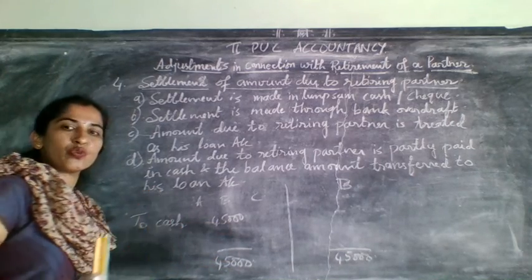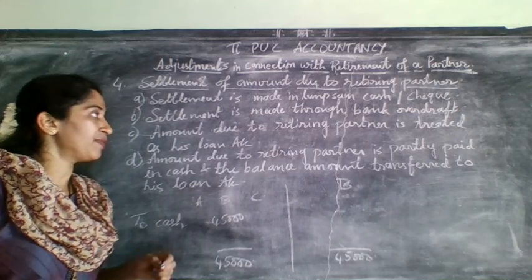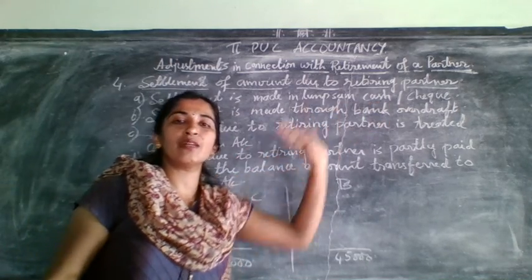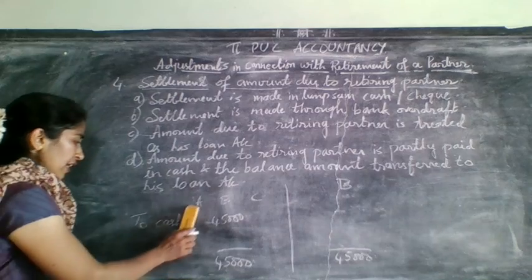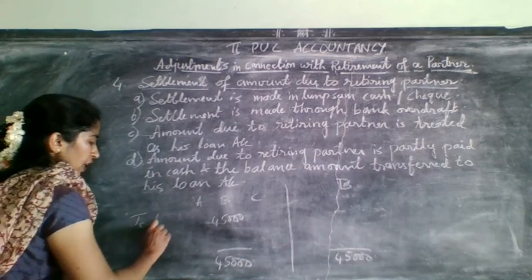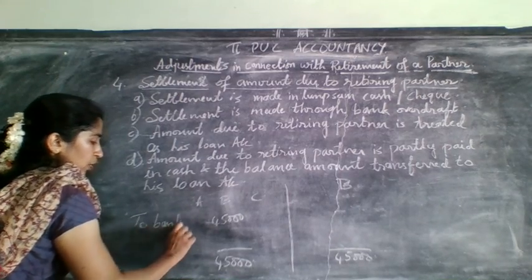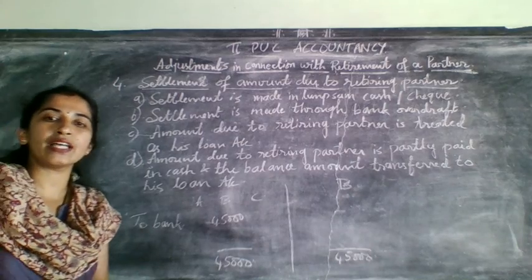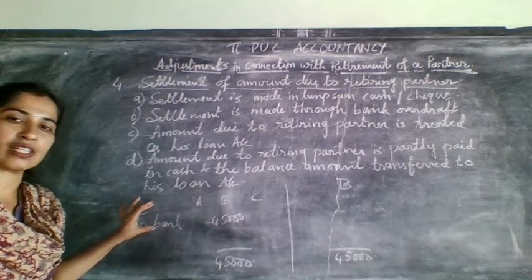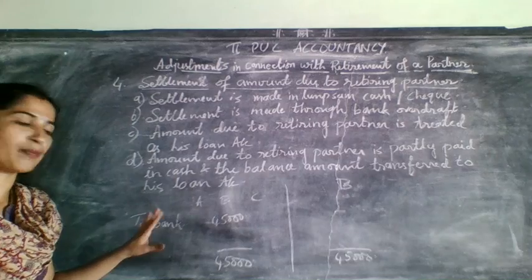In case they have mentioned it was settled by check, then instead of cash it will come as To Bank. Either it will come as To Cash or To Bank.